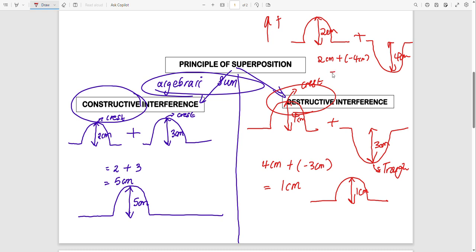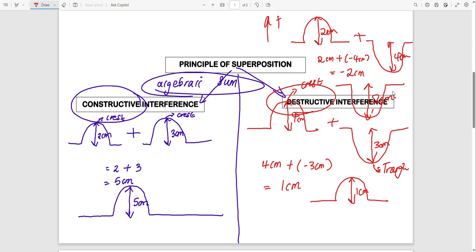Therefore the answer here will be minus 2 centimeters. That means our pulse is going down because of this minus. So our pulse will be like this, and that one will be 2 centimeters.